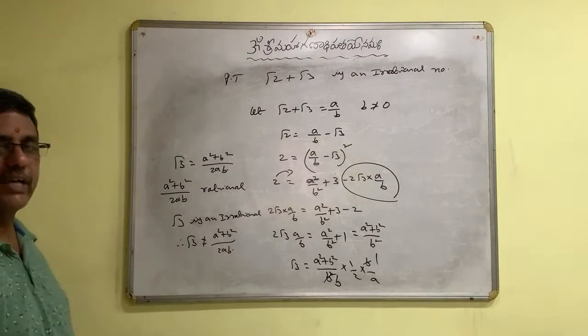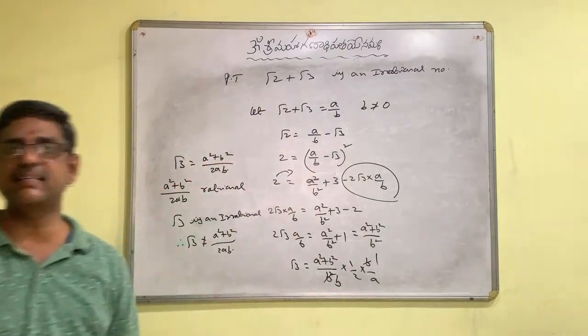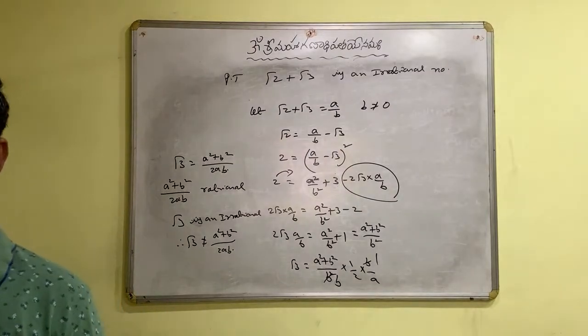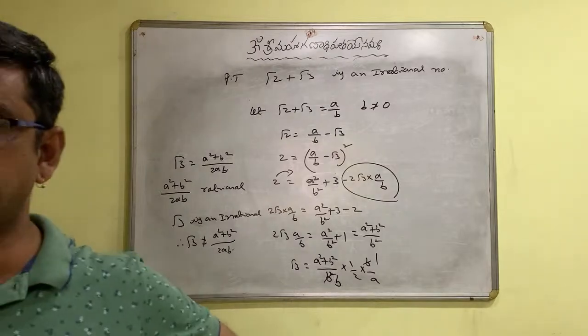So this situation arises because of assuming root 2 plus root 3 is a rational number. So it is not a rational number, it is an irrational number.